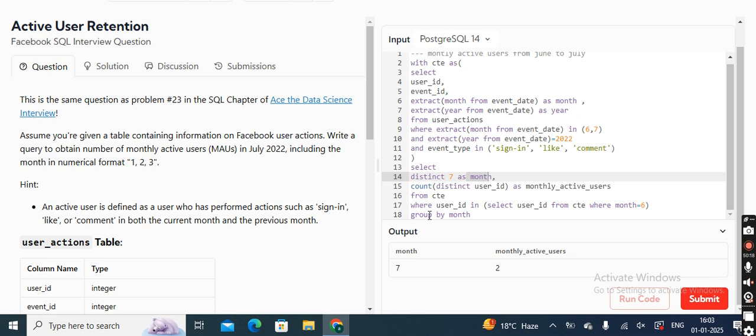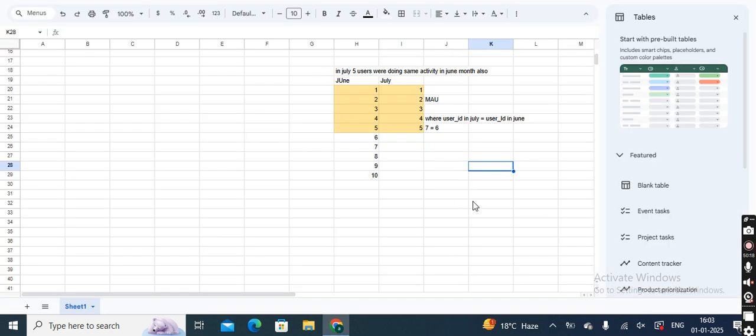With the logic we have used, we were saying that the user IDs who are our MAU, monthly active users, are those user IDs in July who were performing the same activity in the month of June also. So they are our MAU, right?